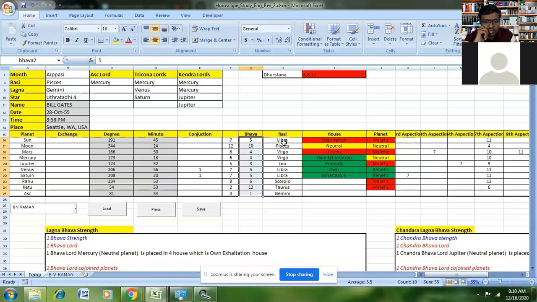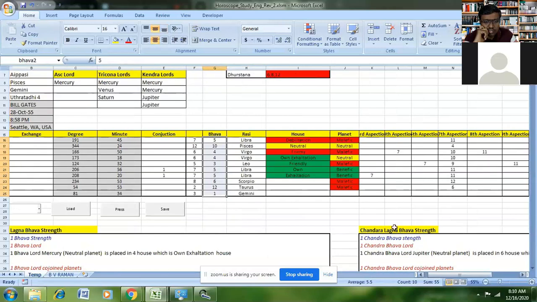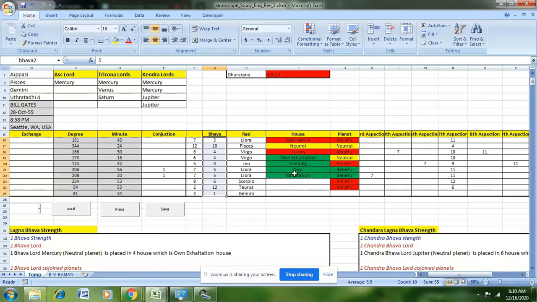The rasis for each bhava are also determined, and the tool also determines whether the particular planet is residing in a debilitation house, or a neutral house, or an enemy house, or in its own house with exaltation, or a friendly house. So the tool automatically determines that, and it also determines whether the particular planet is a malefic, a benefic or a neutral planet for that particular ascendant.